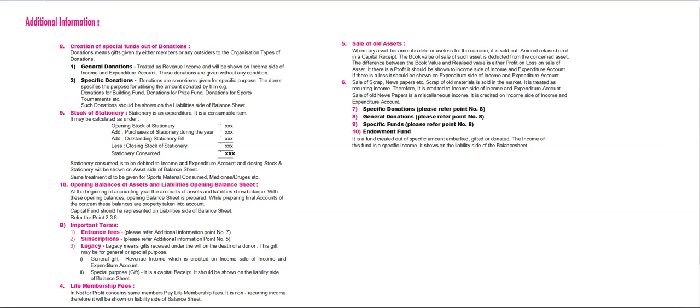Then general donations. General donations are sometimes given without any condition regarding their utilization. Hence, such donations are called general donations. General donations are shown in income and expenditure account. However, its accounting treatment may differ according to the instruction given in the problem.